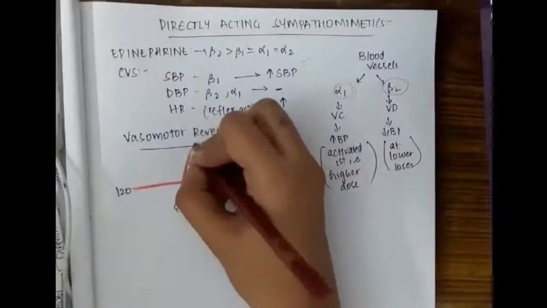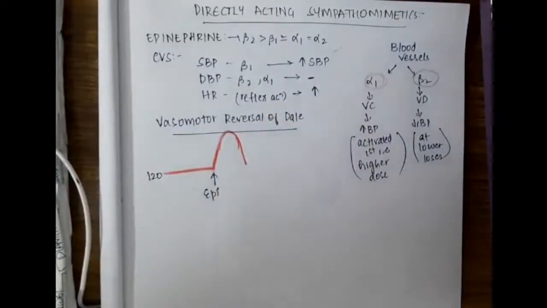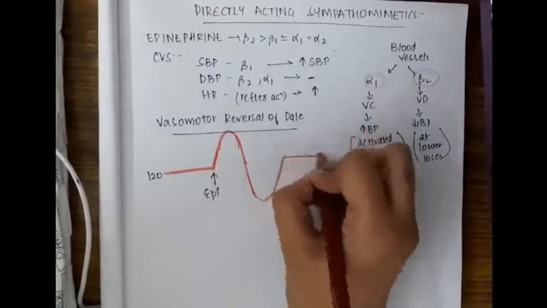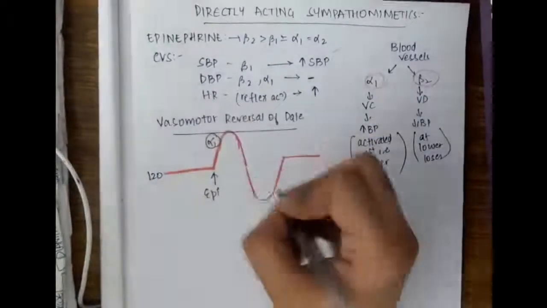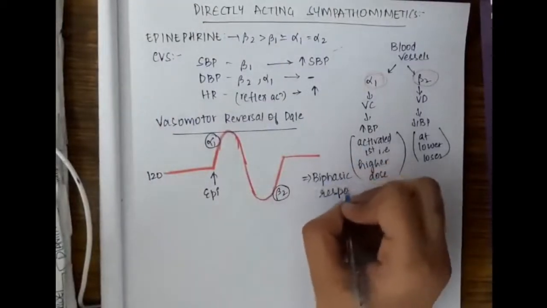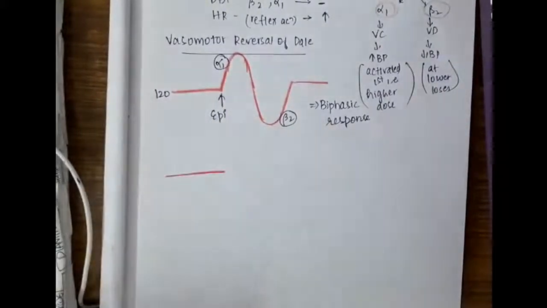So when you give epinephrine, there is activation of alpha 1 receptor causing vasoconstriction, thus increasing BP. Later, as the dose decreases, it activates beta 2 receptor, causing vasodilatation, thus decreasing BP. This is called a biphasic response.